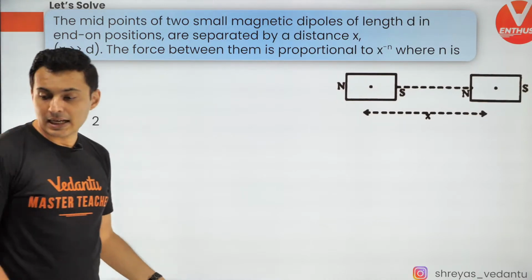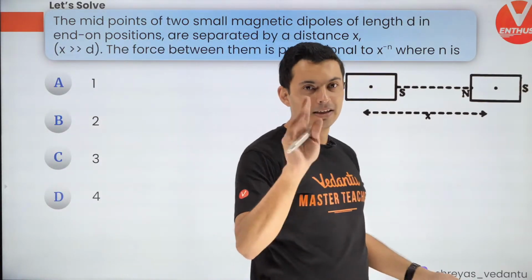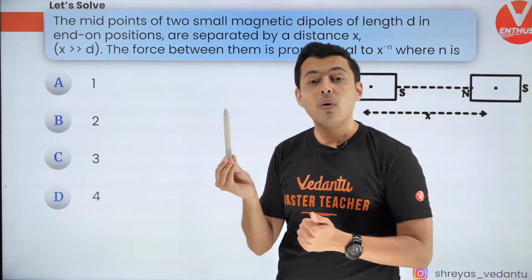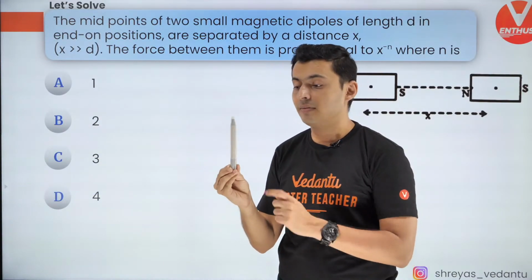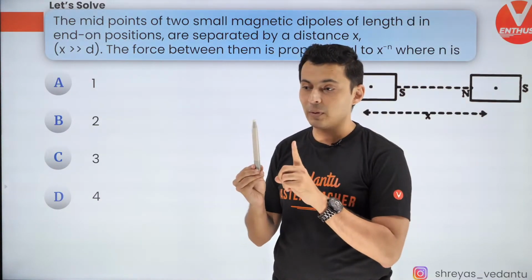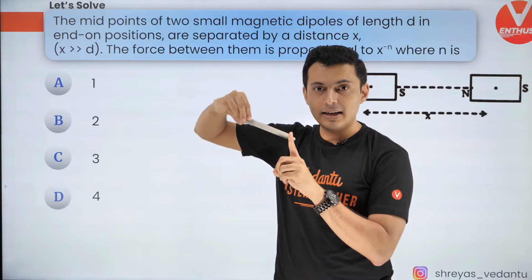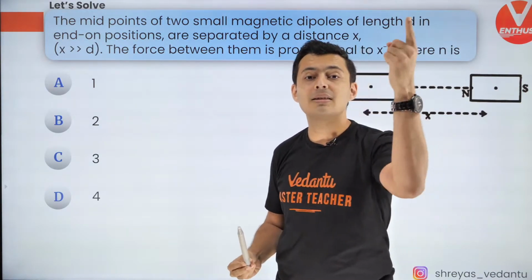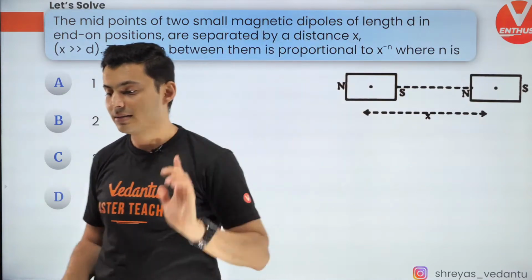So Ramki, the angle in unstable equilibrium will be 180 degrees. If you take a magnetic needle, what does it do? It will try to align itself in the direction of Earth's magnetic field. That's when it is stable, so theta is 0. But if you take the magnetic needle and turn it, it will flip. It is going to be unstable. So in unstable, theta will be 180. Stable, it will be 0.